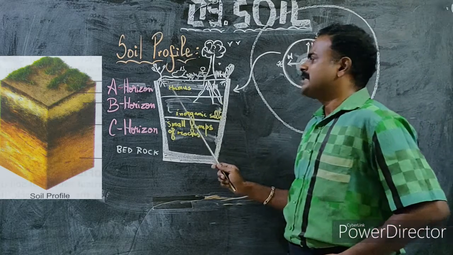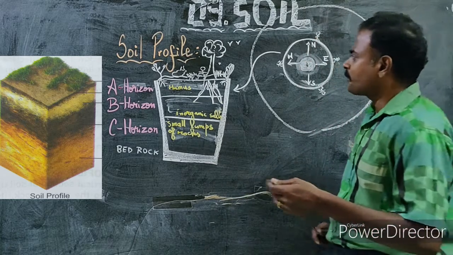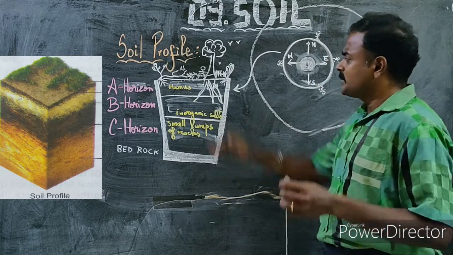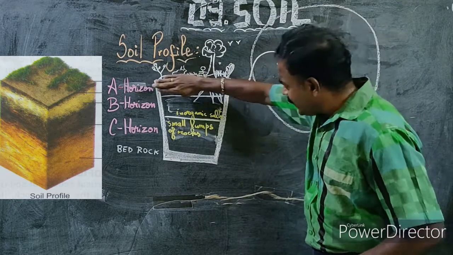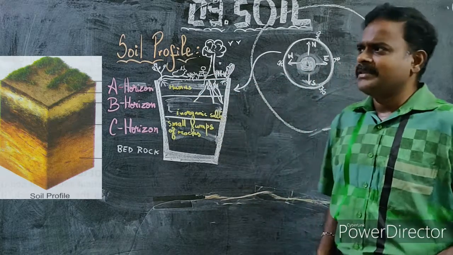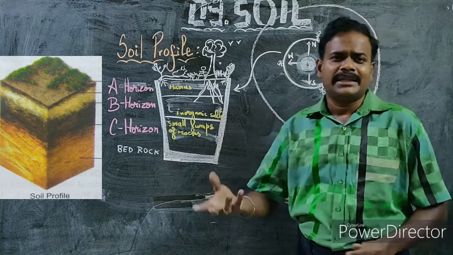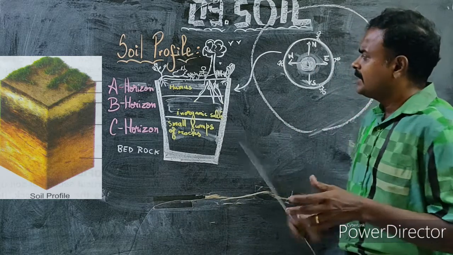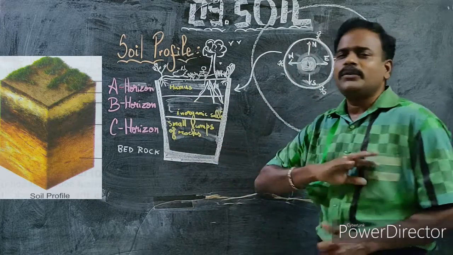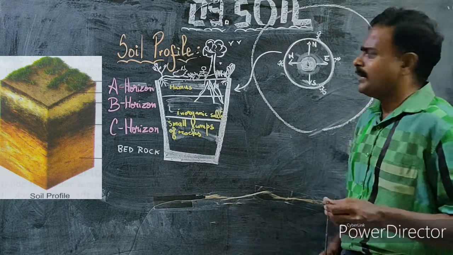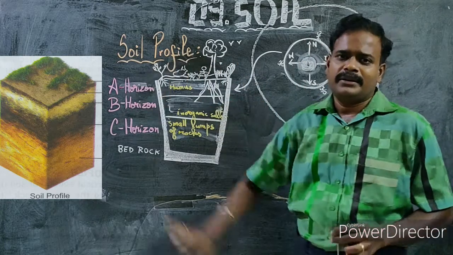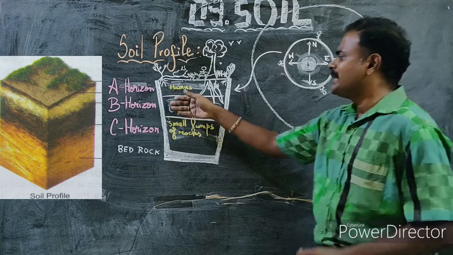First of all, the A horizon is none other than the surface, where you have plants, animals, and all living organisms. When you look into the A horizon, you come across numerous microorganisms, numerous insects, numerous living organisms like worms, found only in the A horizon. If you go into the B horizon or C horizon, you will not find microorganisms. Very difficult, because the main reason is that you have aeration in the soil in the A horizon, and you don't have aeration at all below.